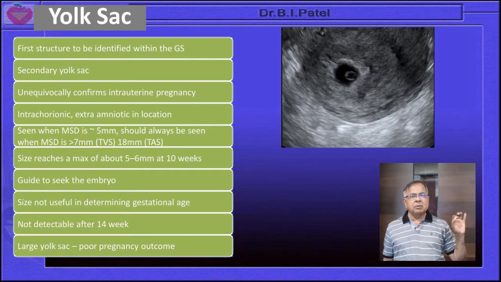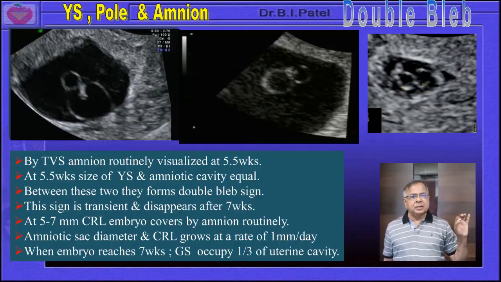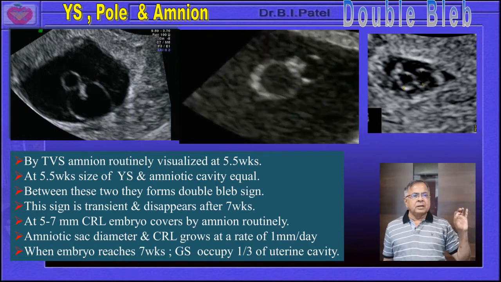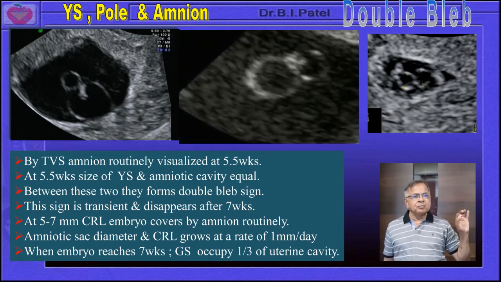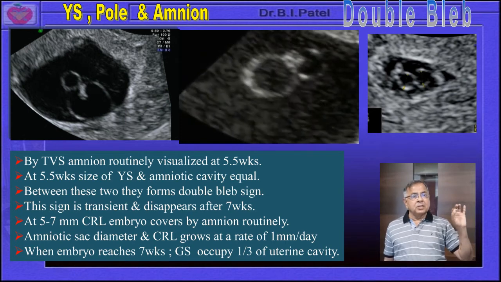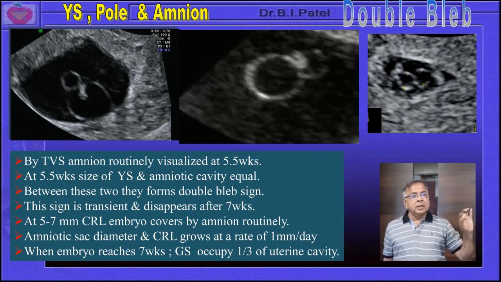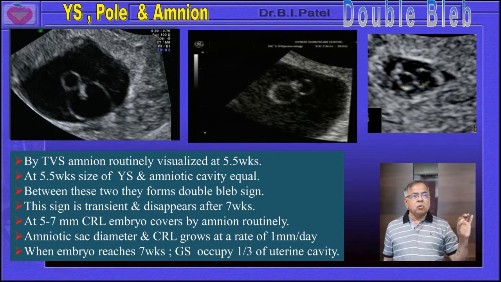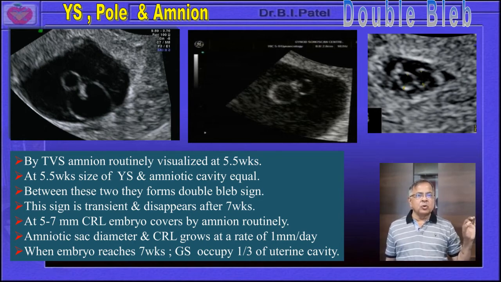Over here again there will be the few images of double bleb sign. So the double bleb sign you can appreciate in the first image, that is the yolk sac is normal, but the amnion with a fetal pole, there is no correlation of the amnion and the CRL. Usually the amniotic cavity diameter and CRL will be equal, but over here in the first image there is no correlation of that diameter and CRL.